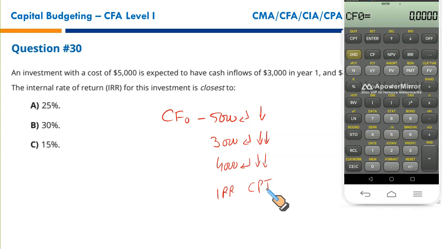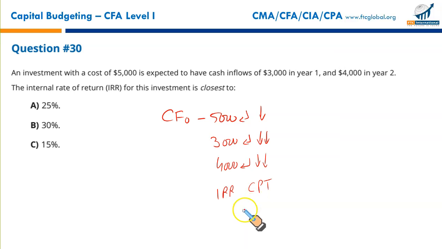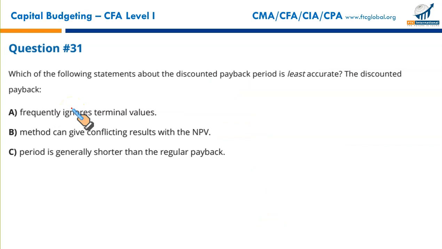Let's do it. All right, so let's first clear the tables, which we have already done. So let's just put the numbers in now. $5,000 negative, enter, down arrow key, $3,000 single cash flow in year 1, frequency is 1. Enter, down arrow key twice. Then $4,000. Enter, down arrow key twice. Press IRR. Press CPT. Here we go. 24.33. 24.33 means the closest number is 25%. That makes A the correct option.